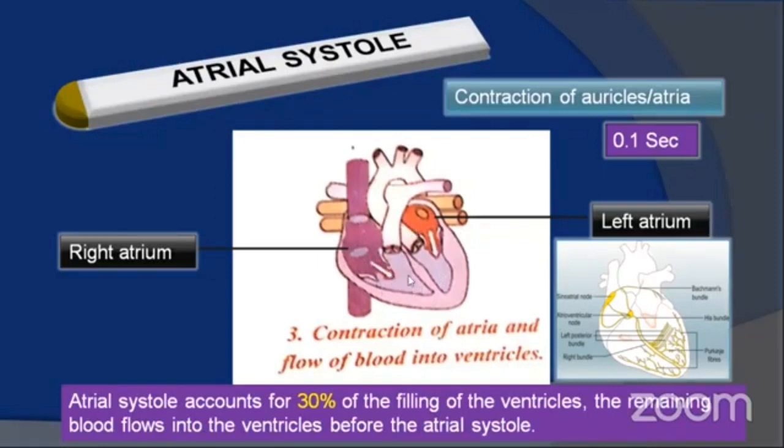When both auricles and ventricles are relaxed, due to low pressure, blood flows from the blood vessels into the auricles, and from there the blood enters the ventricles. So the ventricles already have 70% of the blood. Now due to atrial systole, 30% of blood flows into each ventricle. This contraction is called atrial systole.